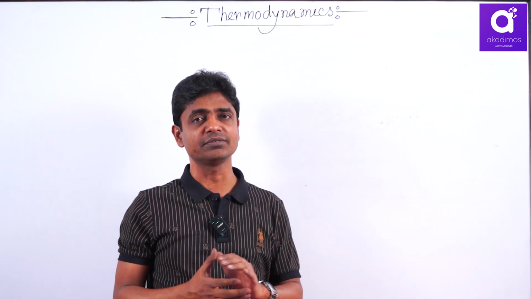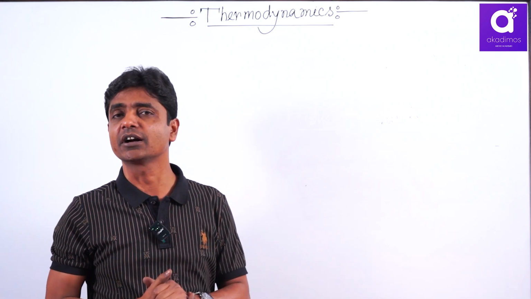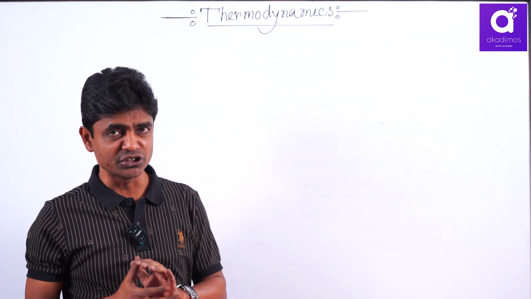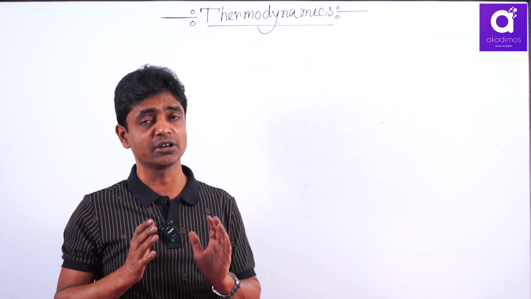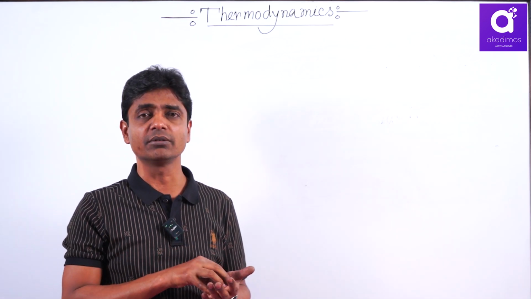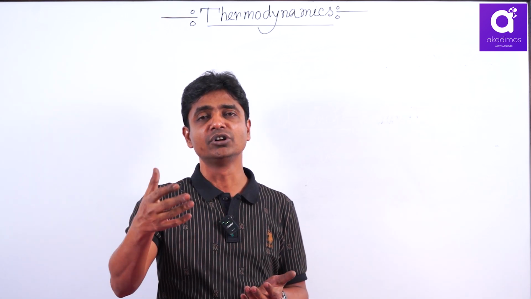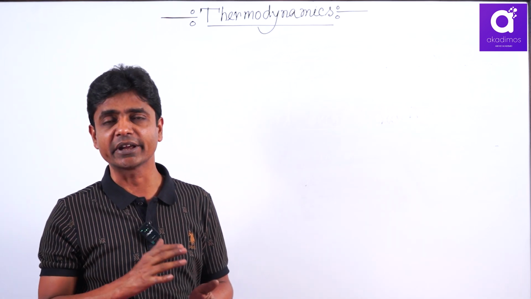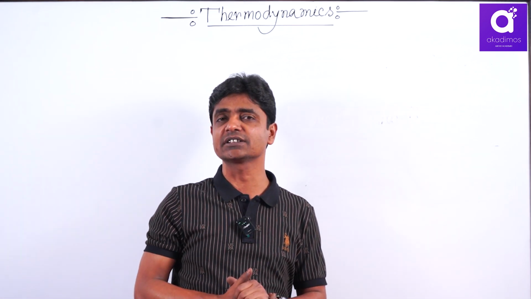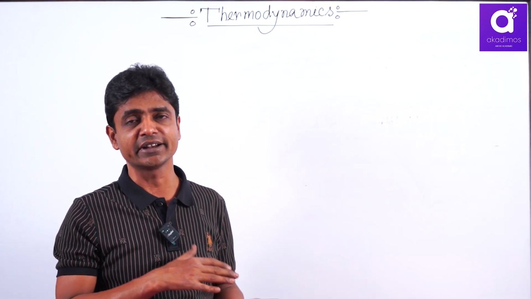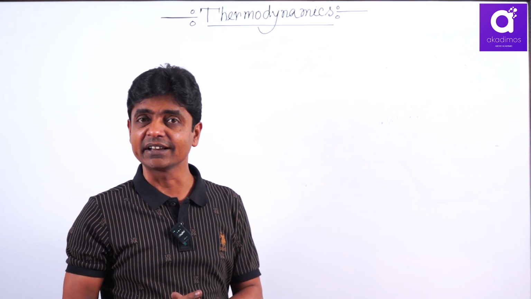If you burn any fuel, you will automatically get thermal energy. But the most useful energy today is mechanical and electrical energy. Now you have to think how this most available energy, thermal, can be converted to the most useful mechanical and electrical energy. Here in thermodynamics, we will discuss mainly how thermal energy is converted to mechanical energy.